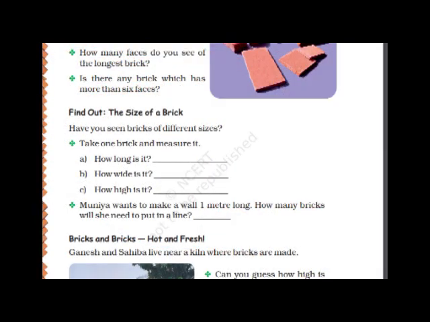Jamal and Kalu, the masons of Jagriti school, said that their grandfather used many different kinds of bricks. Some of these bricks are shown in the photo. So their grandfather used to make walls with different types of bricks. So you can observe this picture, what type of bricks these are. Which of these bricks have curved edges? The bricks have curved edges in this. The edges are curved.